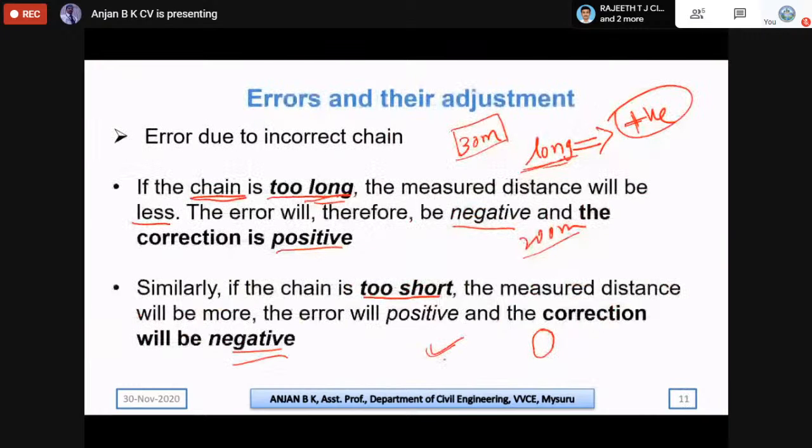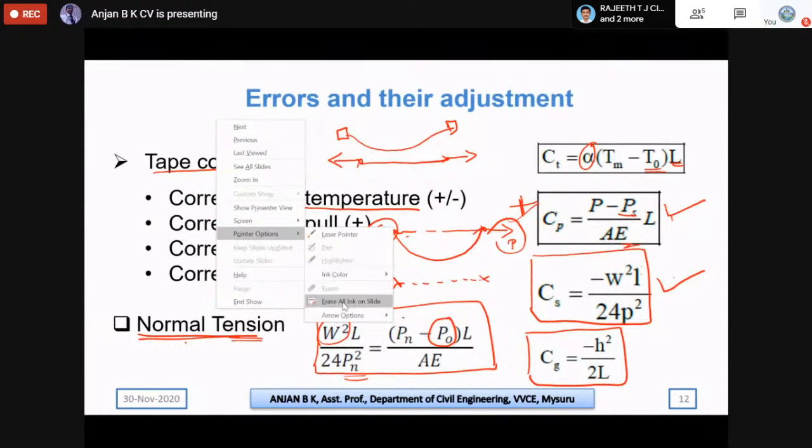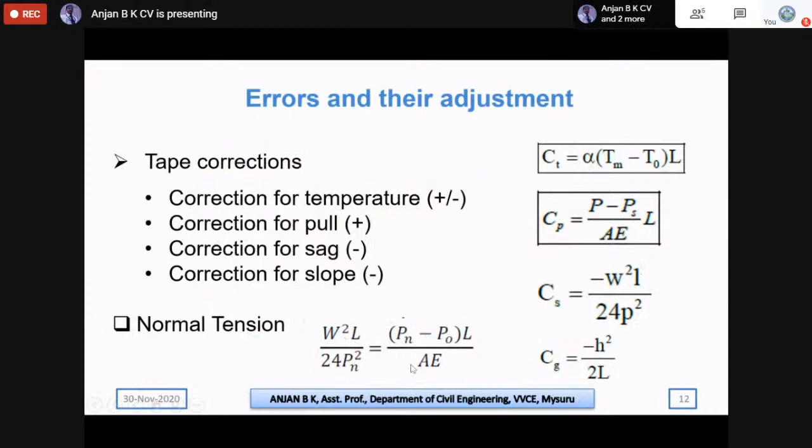Okay, next question: what is PN? PN is nothing but the pull applied during the measurements, which is slide number 12. Let me clear all this. The question is what is meant by PN. The PN is the pull applied during the measurements, where P0 is the standard pull required so that the tape does not have sagging.